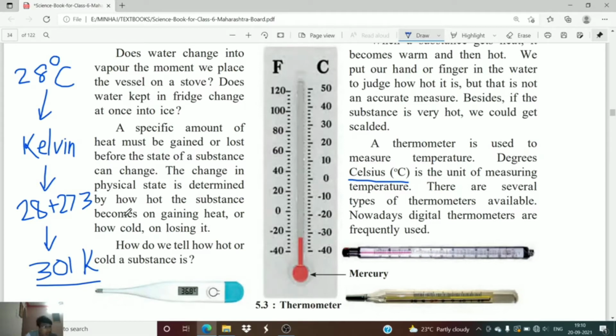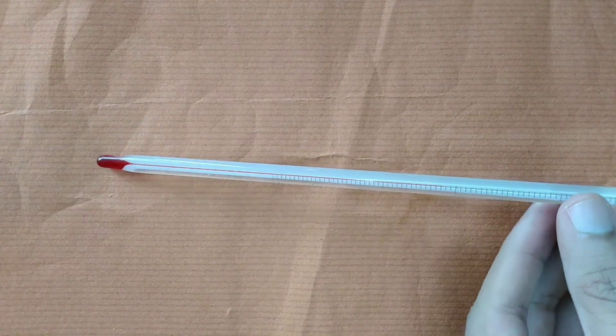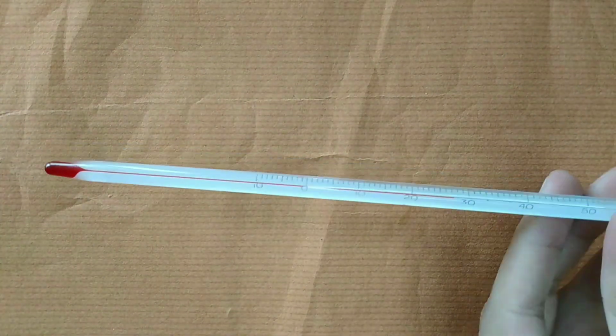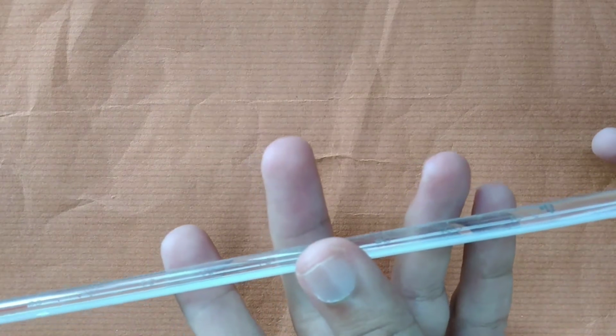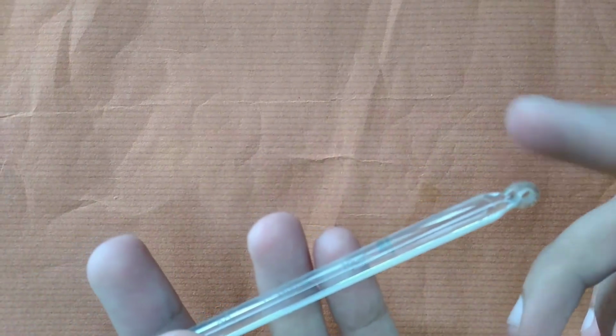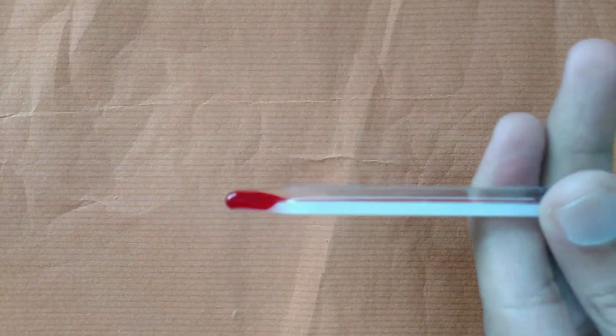Okay, now let us see the working of thermometer. So now we will see the thermometer. This is the basic thermometer that we use to measure the temperature. You can see this is called the head of the thermometer, where we hold the thermometer, and this is called the bulge.